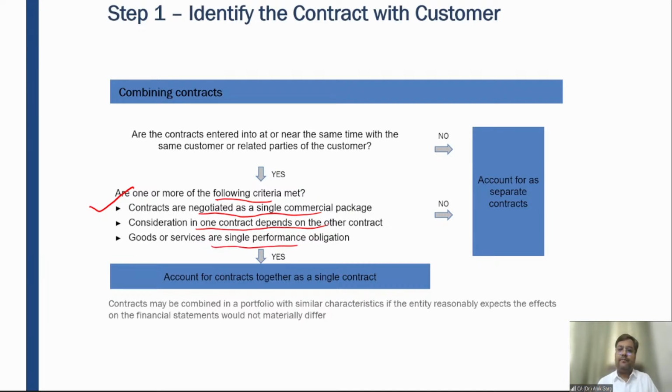For example, at times when people give more than one service, or when people are delivering more than one goods or services, right? What will they do? For example, at times, a manufacturer will say that, okay, if you buy the goods from me, I will give you free delivery. I will give you free installation. What does it mean? It means that this entire contract is negotiated as a single package, right? And it is negotiated with a single commercial objective.